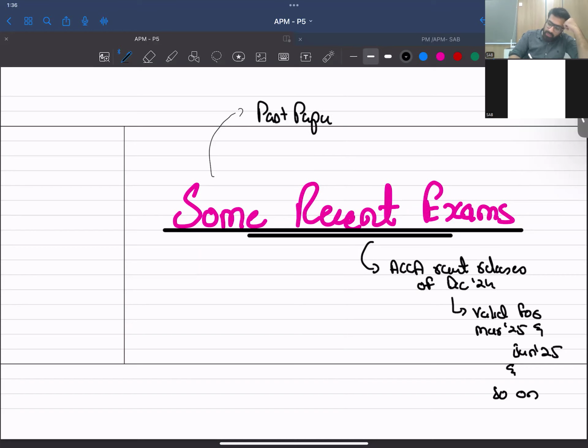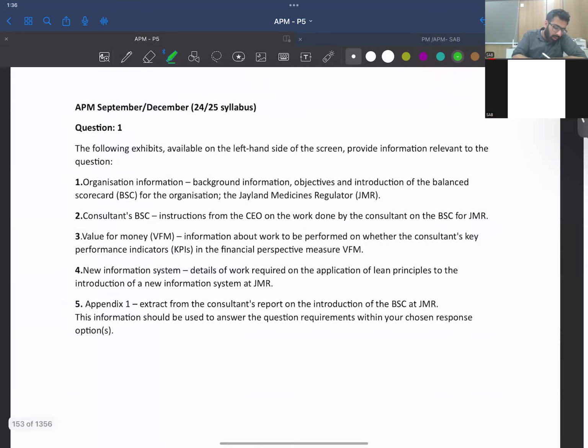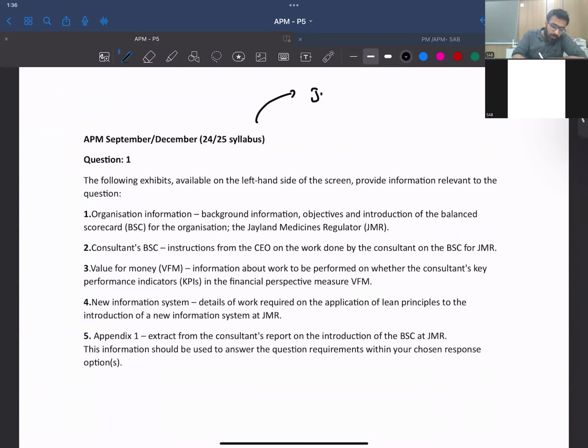The most important thing is that I've got the most recent paper released for APM level, the December 24 attempts exam. I'm not sure whether it's of December 24 or what, but it's been released just now, right? For both of my exams, SPL and APM, I'll be solving these papers just for you guys so that you can know exactly whether this is what's tested.